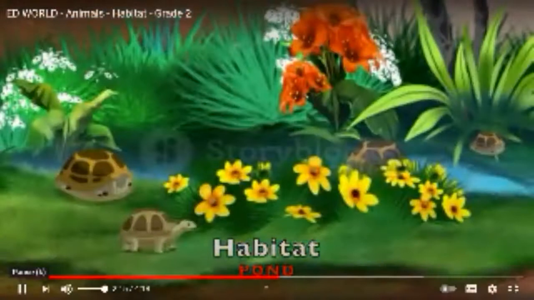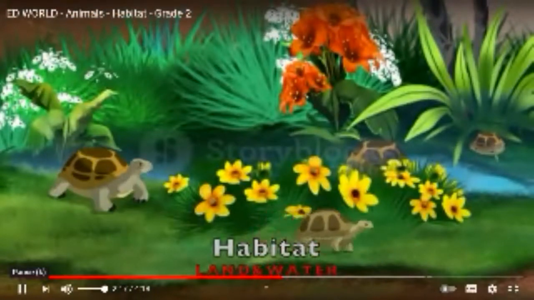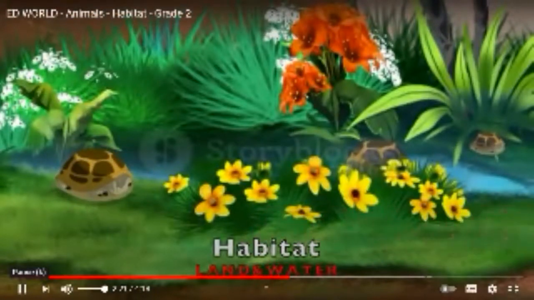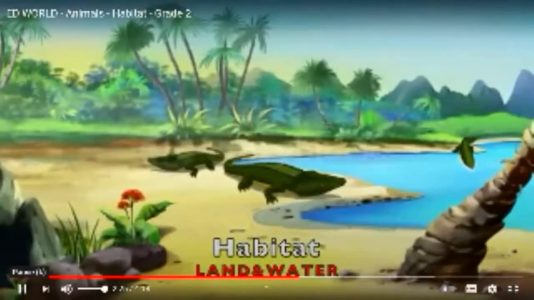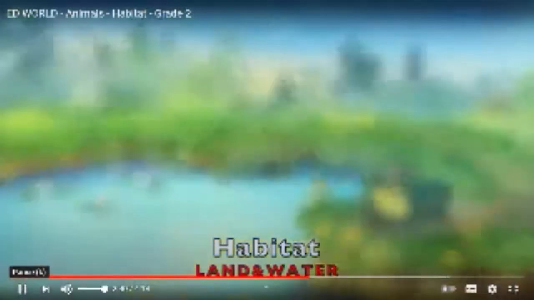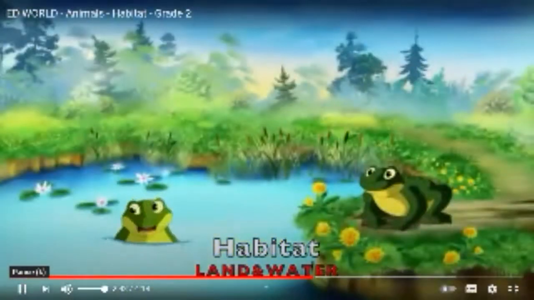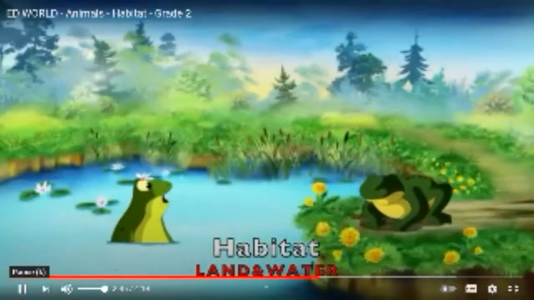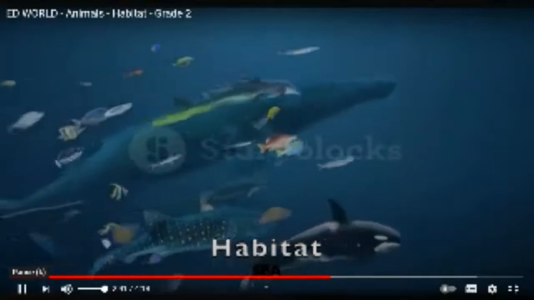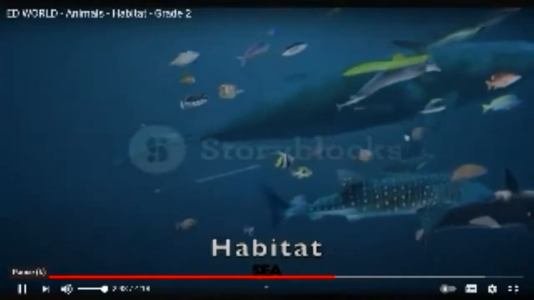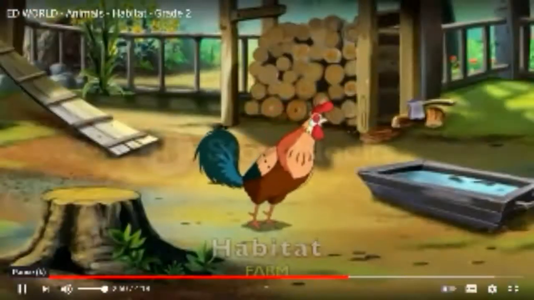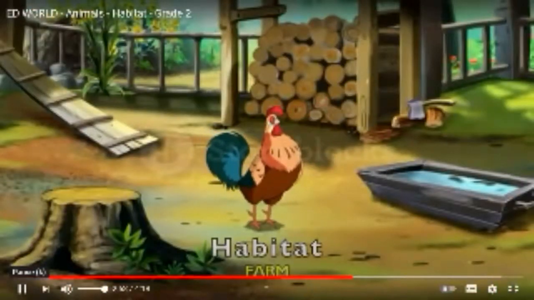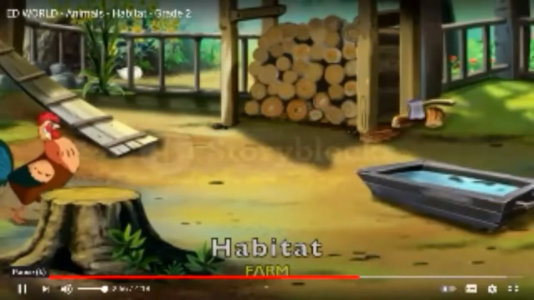For turtles, land and water animals. Now this is a turtle. It lives on land also, and it lives in the water as well. Same goes for the crocodile. The crocodiles are also land and water animals. And a frog, yes. It can live on land as well as water. There's a big fish like whales. These are water animals, the sea animals. Fishes, sharks, starfish. These are farm animals. This is a hen.